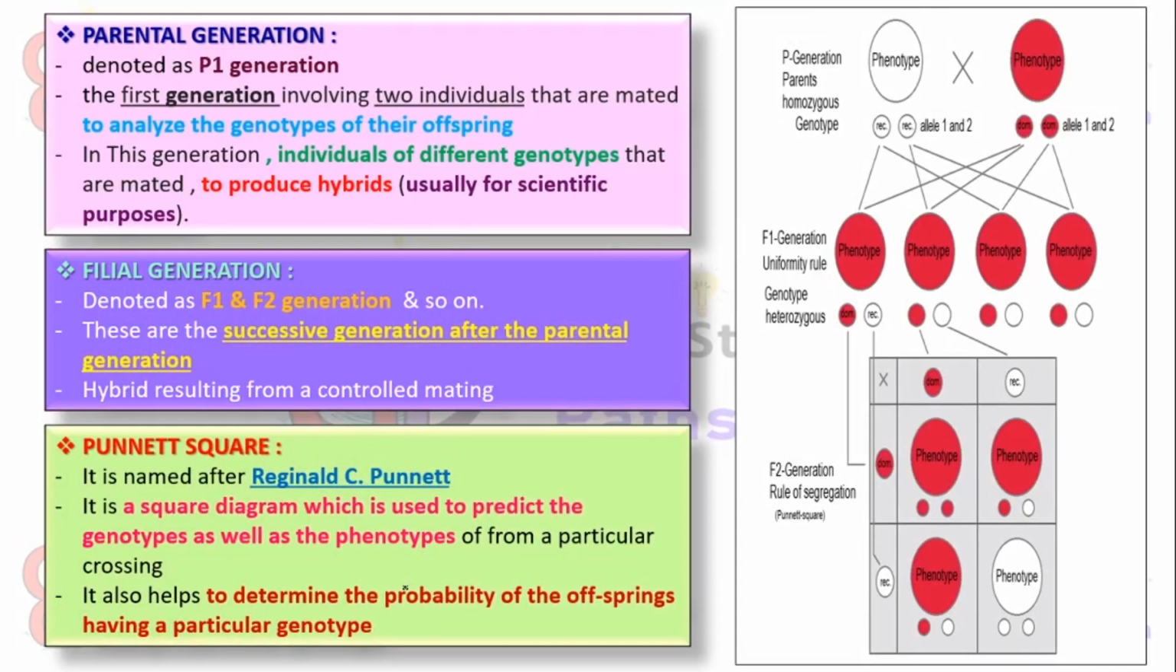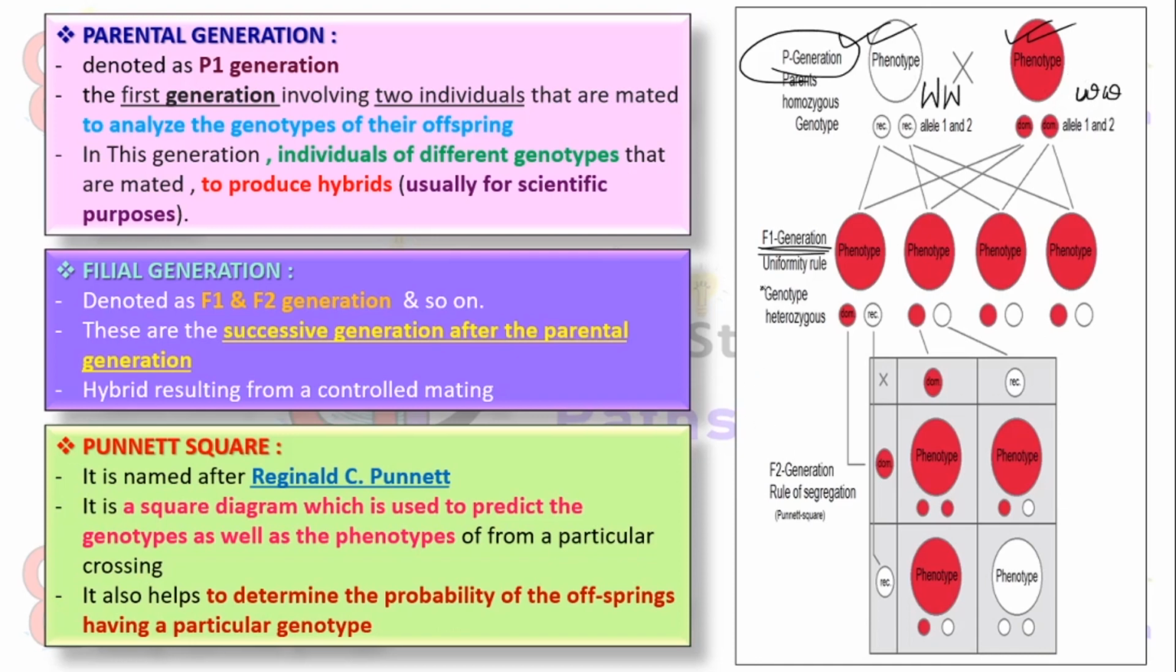Parental generation means this is the first generation in a scientific study. Here two individuals are selected to be mated to analyze the genotypes of their offspring. In this diagram, these are parental generation individuals. As you can see, it is written here as well. And here individuals are mainly taken from different genotypes. Say, it is capital T, it is capital W and it is small w. Capital W for white, while small w for red, right?